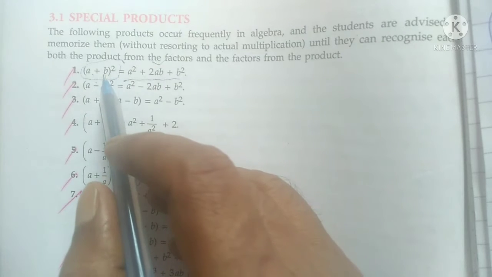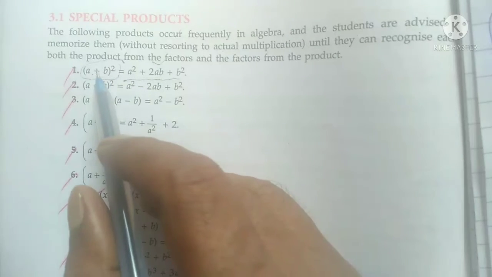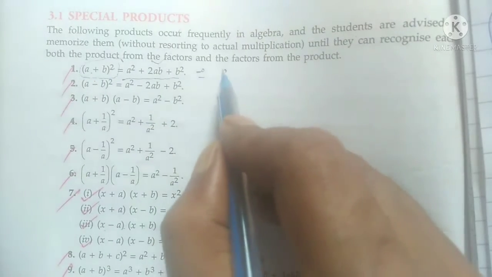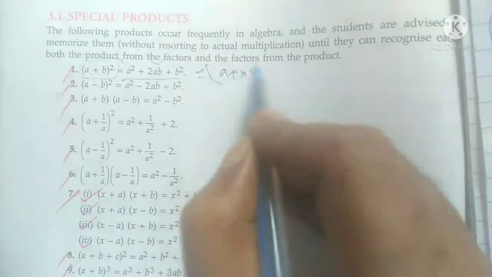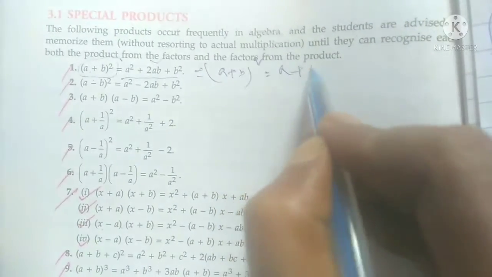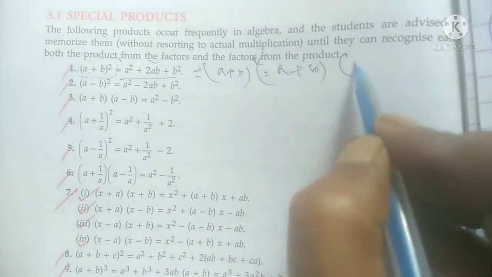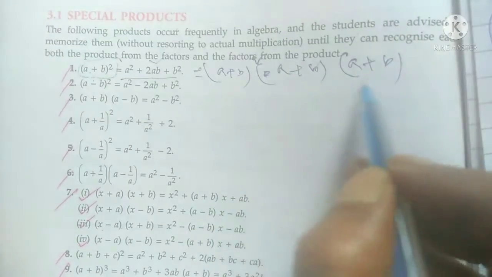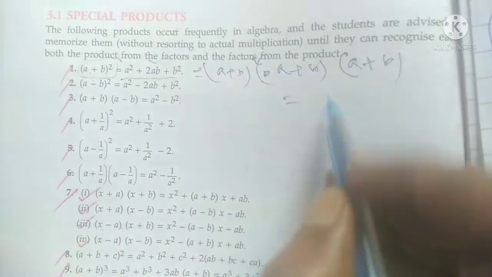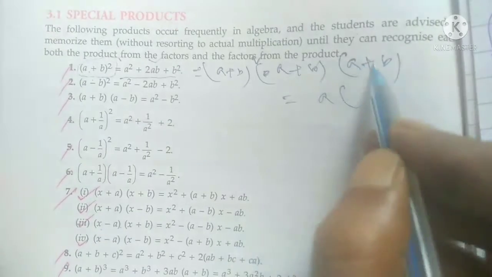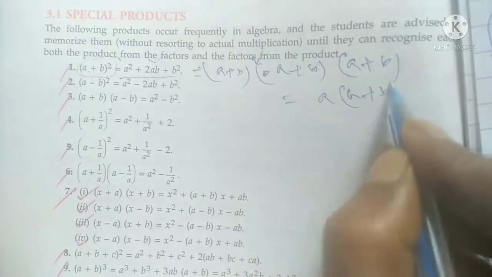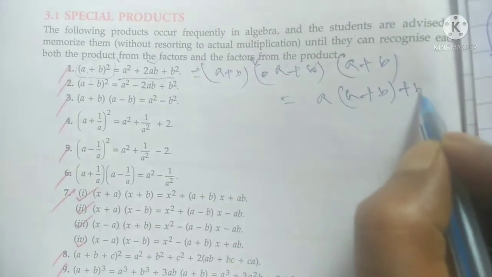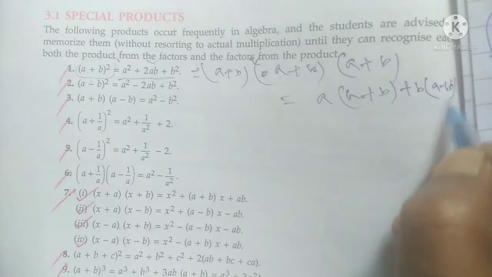Okay, so how to remember this? Actually, if you know (a + b) whole square is equal to (a + b) into (a + b), because the power is 2, that's why you have to multiply 2 times. Then after that you can multiply a with (a + b), and again you have to multiply b with (a + b). Okay, so it is a long method.